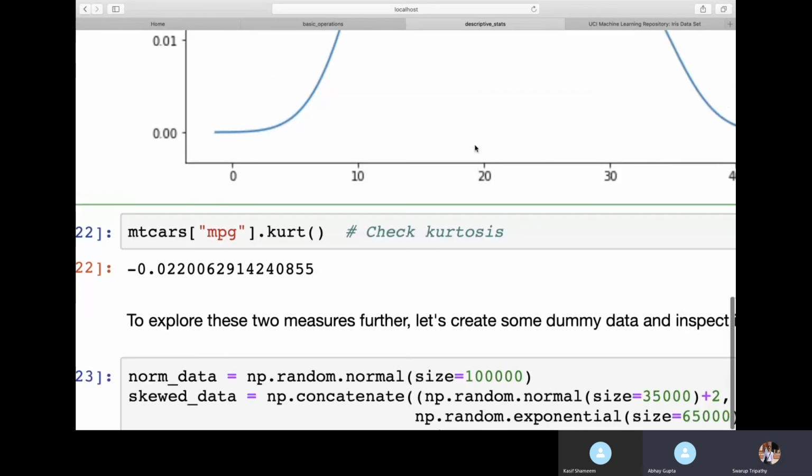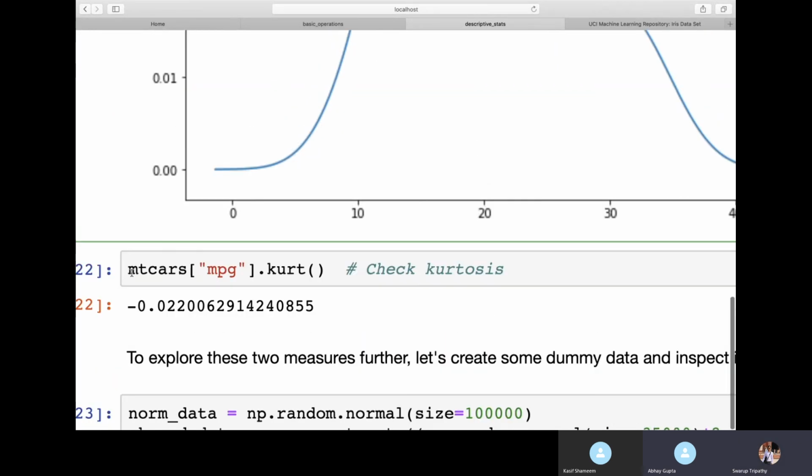Similarly, to find the kurtosis, you call mtcars mpg dot kurt. Kurt will give you the kurtosis of the values. Here we are getting minus 0.02, so a negative kurtosis. We also saw that we had an outlier, so we can say the data is around negative kurtosis. Here we had one outlier, and our data is actually dispersed. So this is how you find the kurtosis.